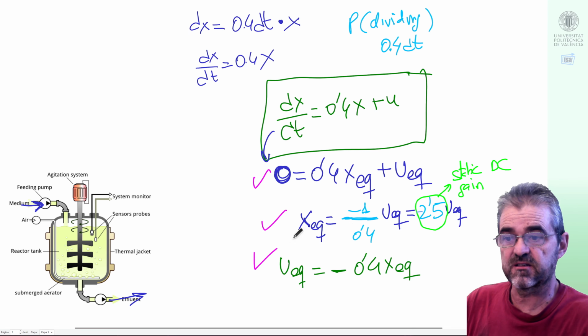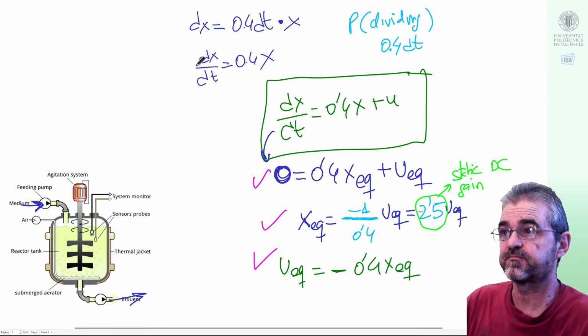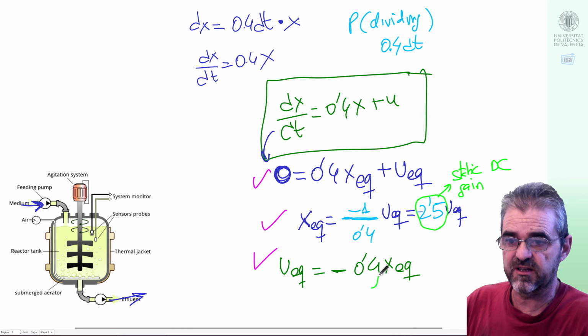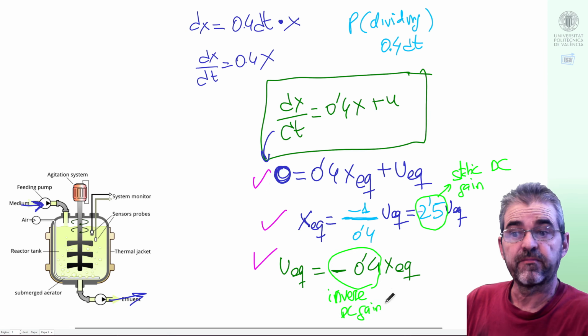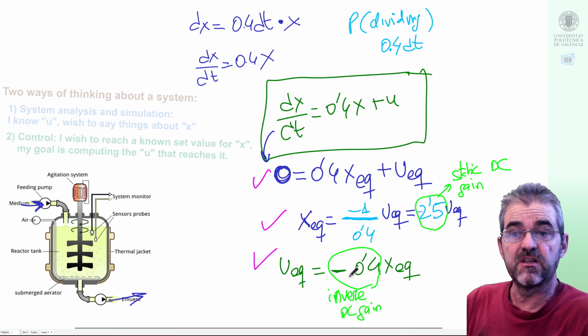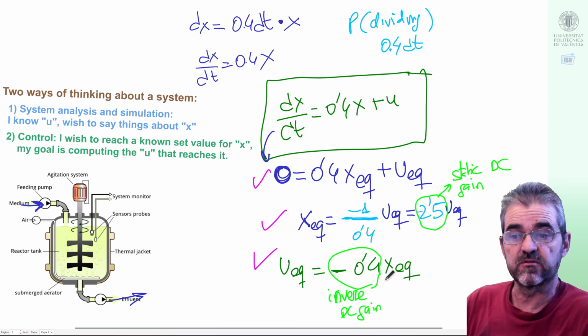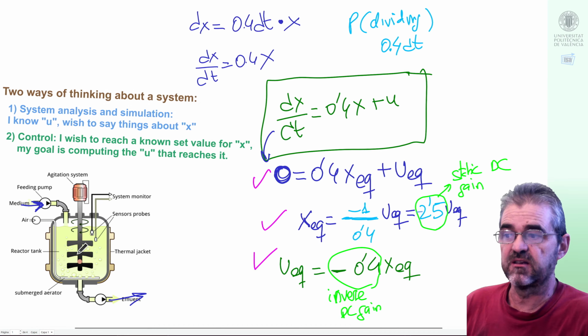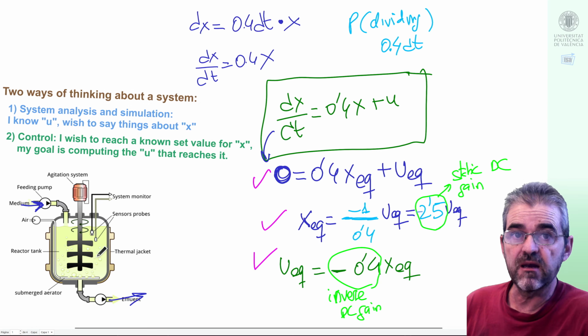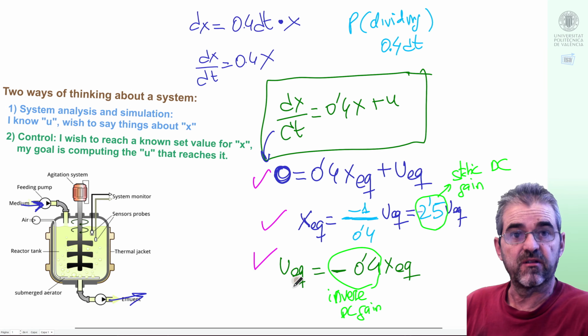Then this, and this are three ways of writing the same, but this thing is the inverse of this again, and this representation is somehow more suited for control, in the sense that, okay, if my goal is keeping inside the bioreactor 1 billion cells, then this would tell me the inflow or outflow that I should be able to achieve to get that equilibrium population.